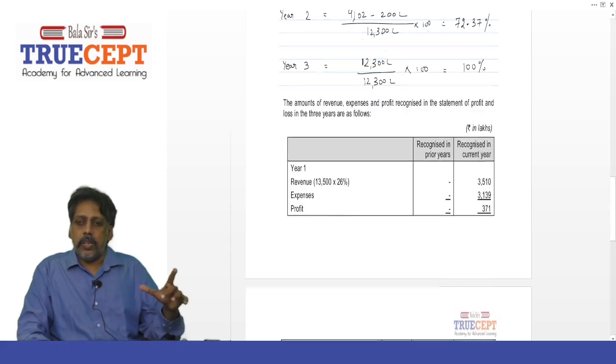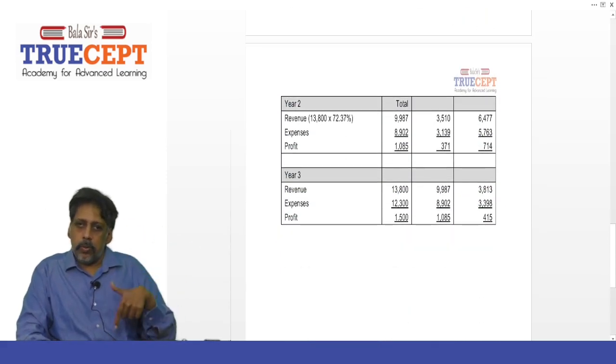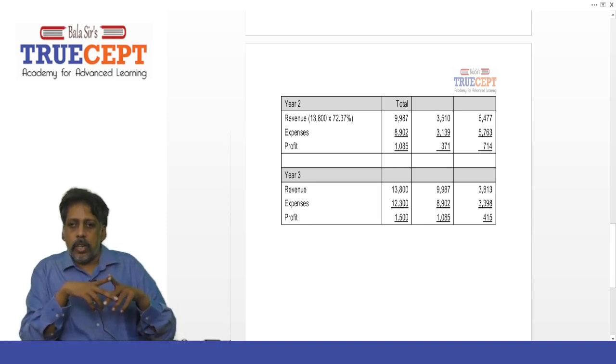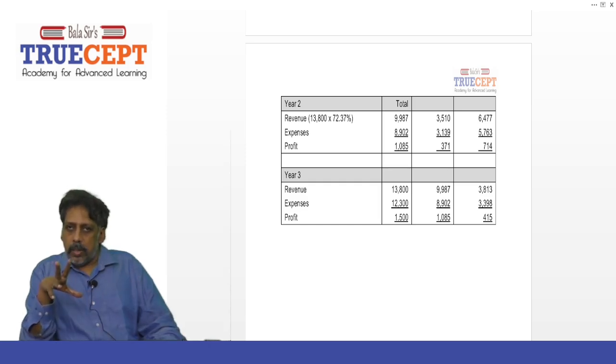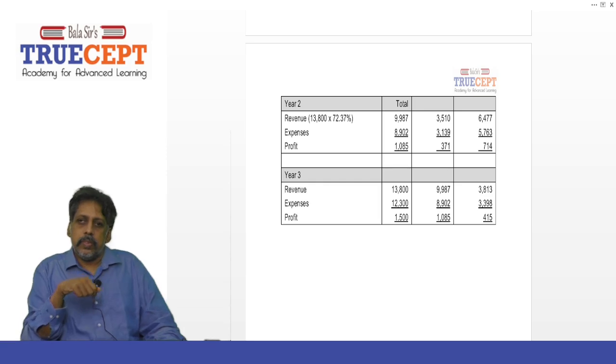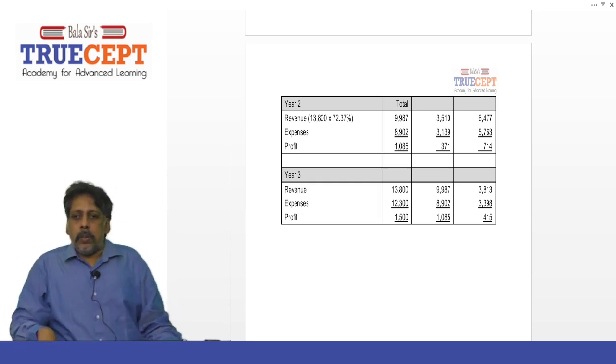Now let us go to year 2. Now year 2, a catch. What you should do is apply 72.37% on 13,800 lakh. What is the amount? 9,987 lakh. And that minus 3,510 lakh already recognized in the first year. So only the difference will be the revenue for the current year, second year. How much? 6,477 lakh.